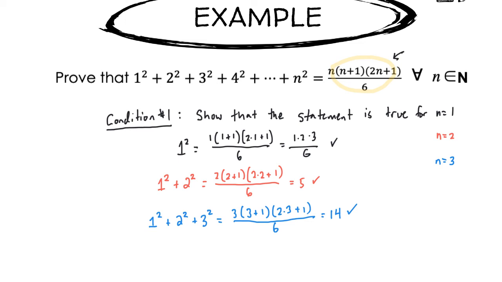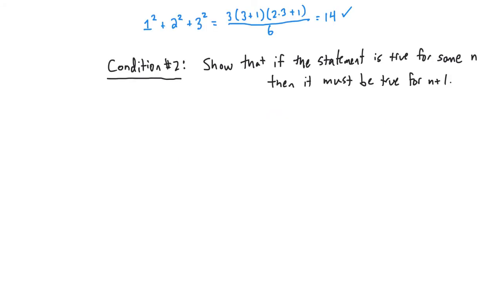Checking that it works for 1 and then figuring out condition 2 is enough to verify the statement. But you can check the first 17 cases, and that's not enough to verify the statement because you're not sure. Maybe it falls apart on the 18th step. What condition 2 tells us is if it's true for 1, then it's necessarily true for 2, and we don't have to check 2. And if it's true for 2, then it's necessarily true for 3. And if true for 3, then 4. That is the inductive step. That's the power of the induction proof.